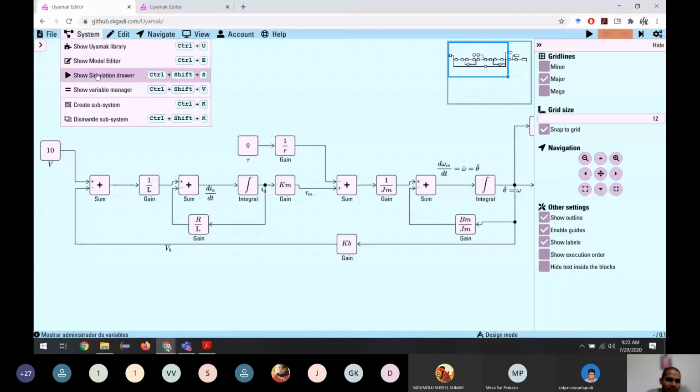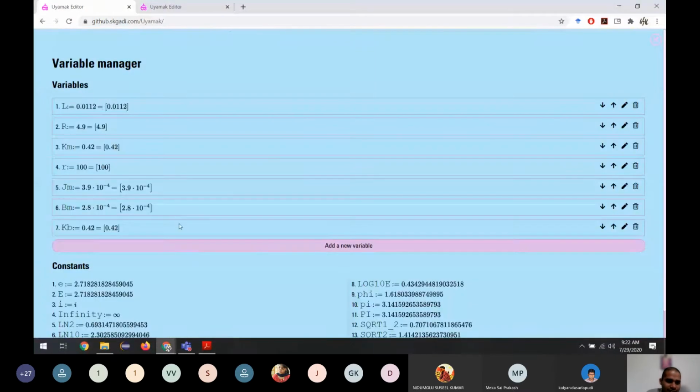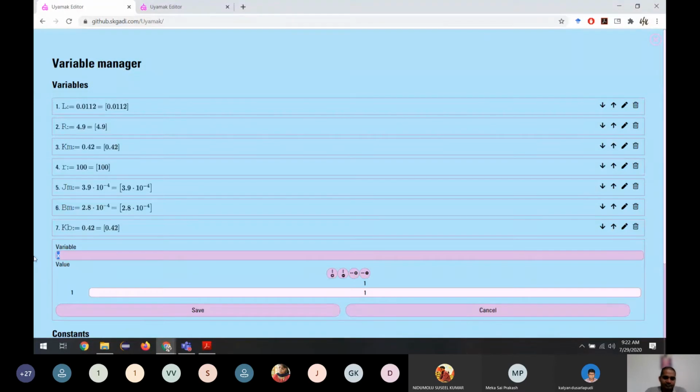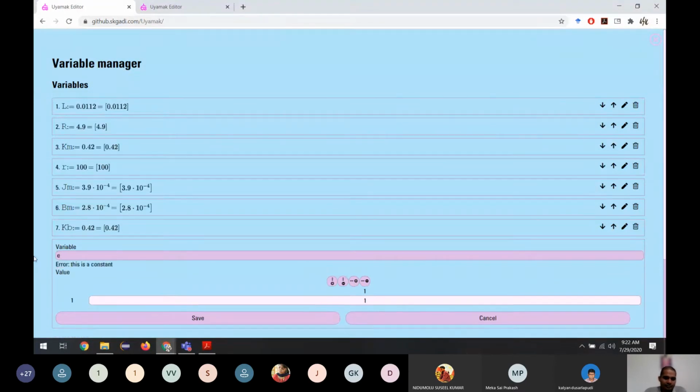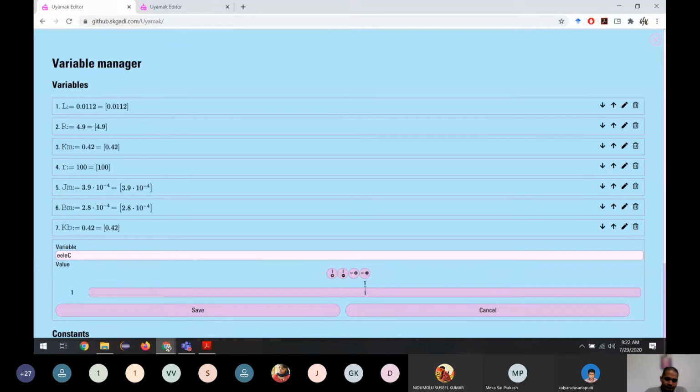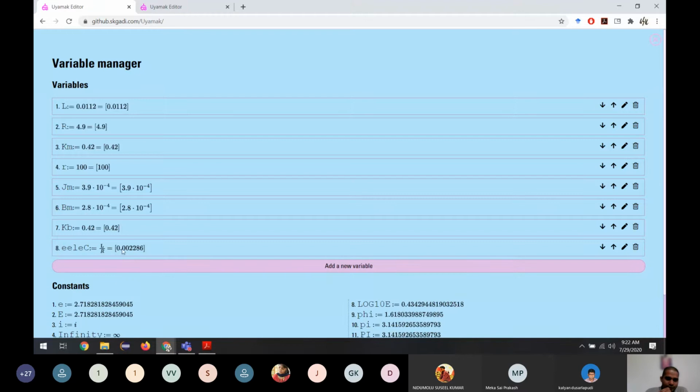If you go to the variable manager, let us see what L divided by R is. Let us say it is the electrical constant. L divided by R is 0.002286.